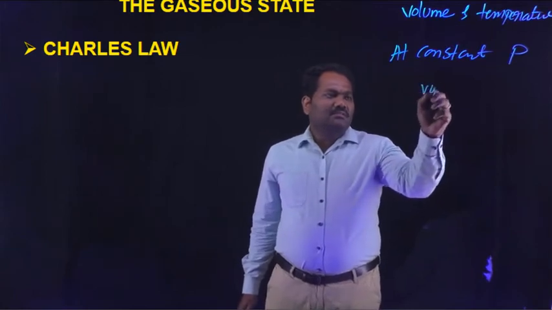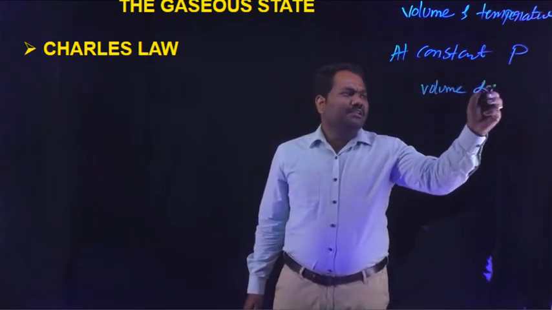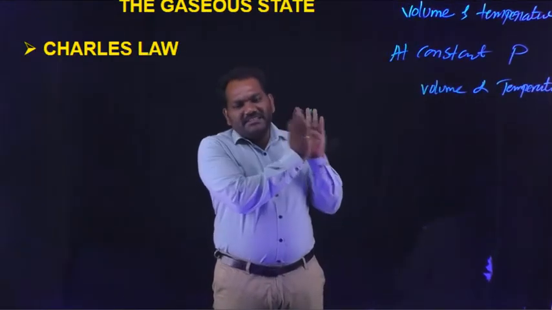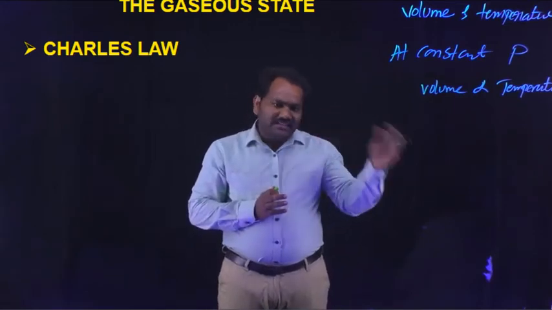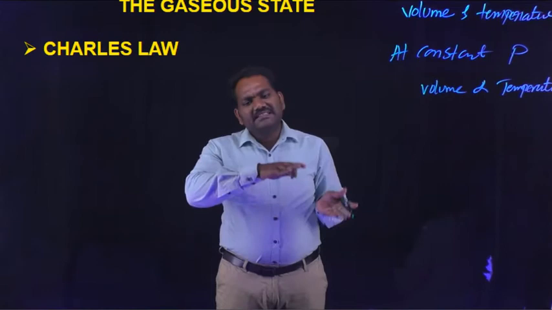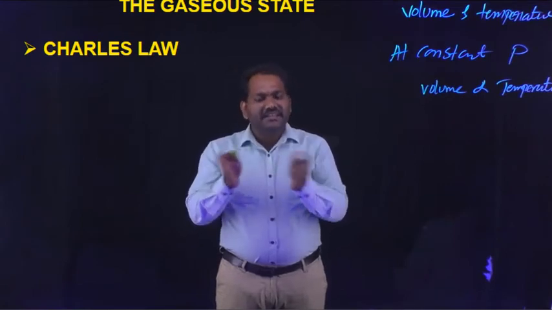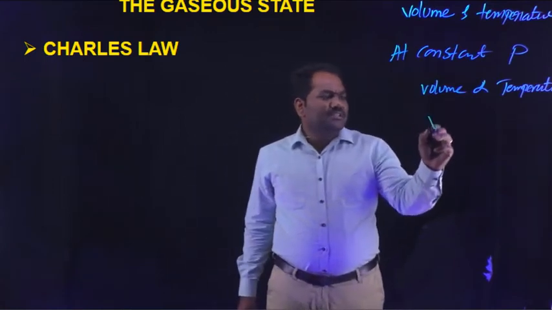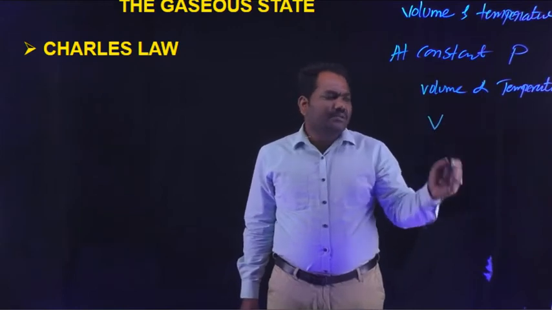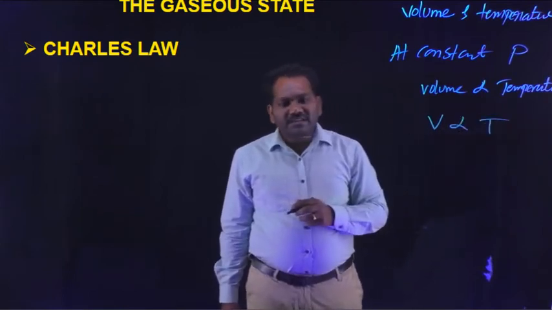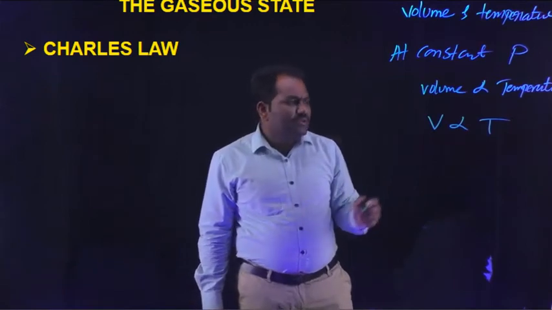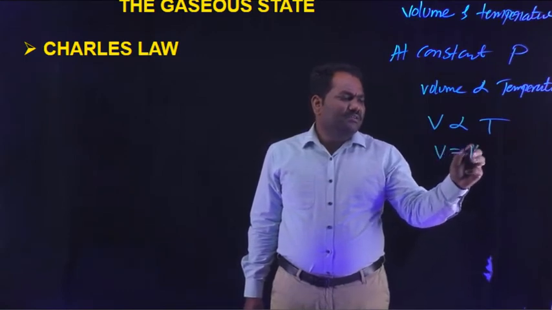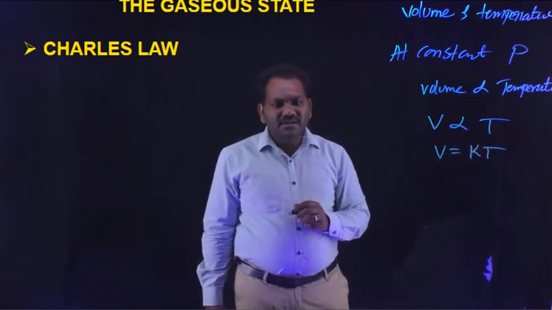It means volume is directly proportional to temperature. If the temperature of the gas is increased, the volume of the gas is increased, or if the temperature of the gas is decreased, the volume of the gas is decreased. Mathematically, volume is denoted by V and temperature is denoted by T. So V is directly proportional to T. Then we can introduce the proportionality constant K, then V is equal to K into T.